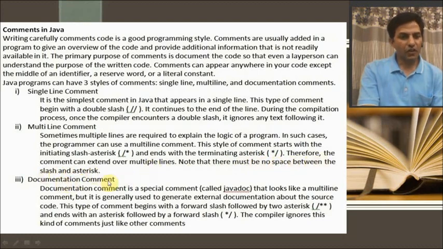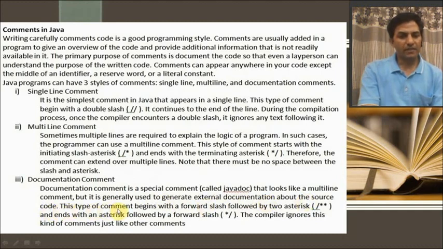Third one is your documentation comment. A documentation comment is a special comment called Javadoc, that looks like a multi-line comment, but it is generally used to generate external documentation about the source code.